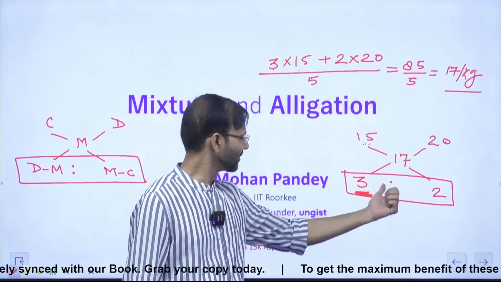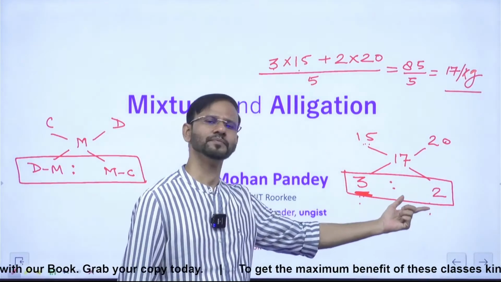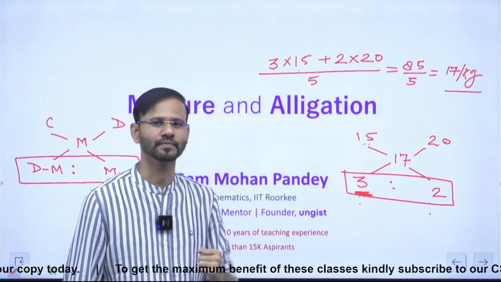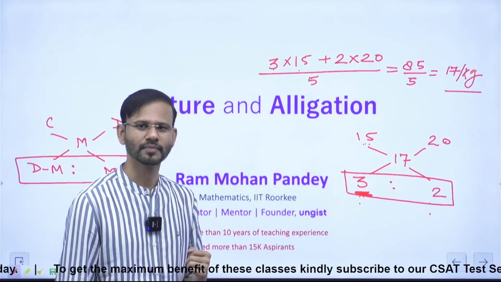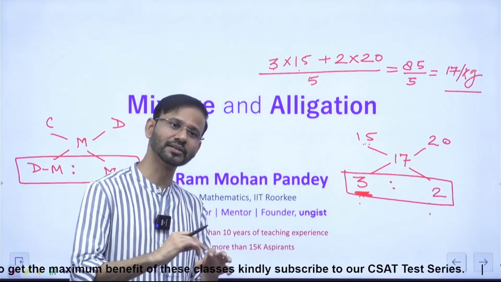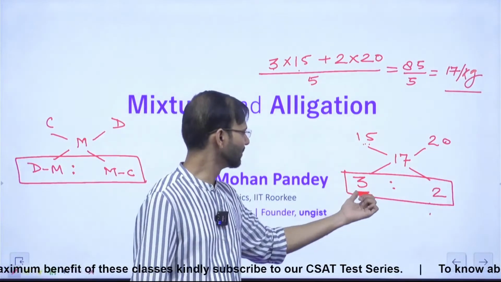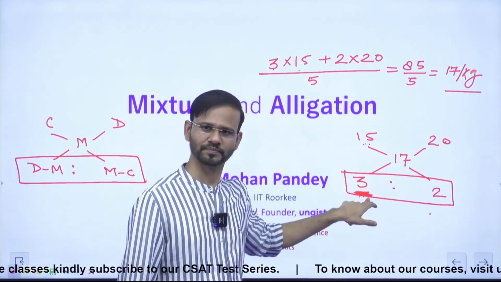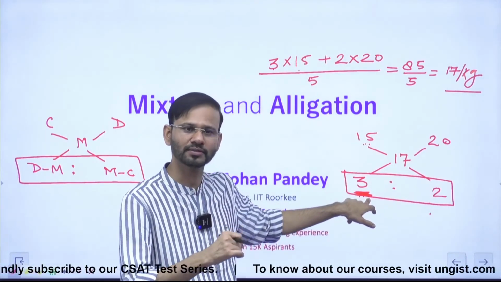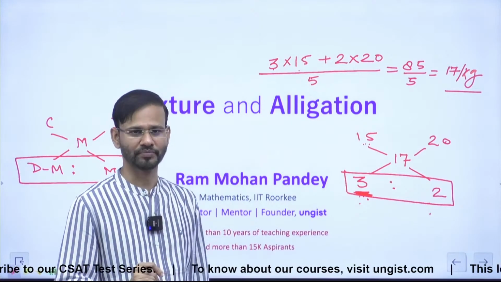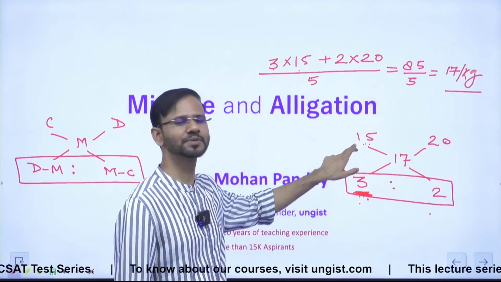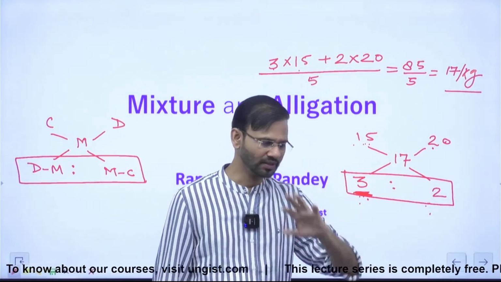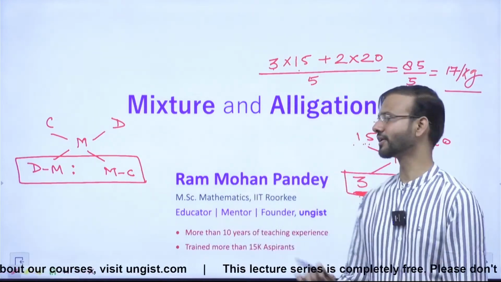What is the ratio of, this is the ratio of what? Just think on it. This is the ratio of what? Mixture. No, that is okay. In the mixture, we have the quantities in this ratio. So this is the ratio of what? This is the ratio of the quantity. Right? We have 3 kgs of 15 rupees per kg and we have 2 kgs of this. Correct, everyone?